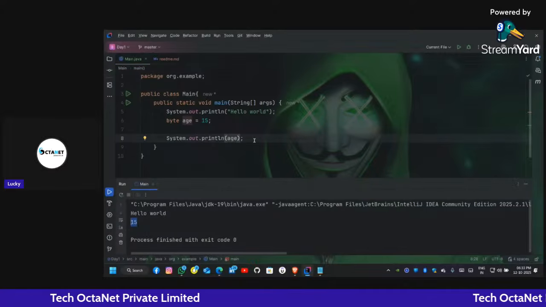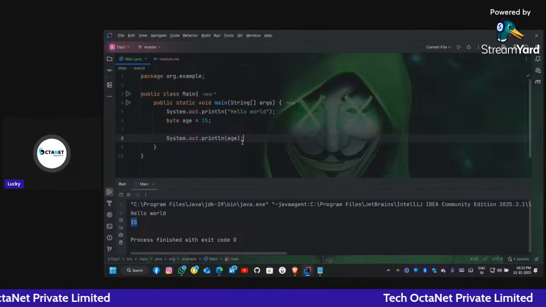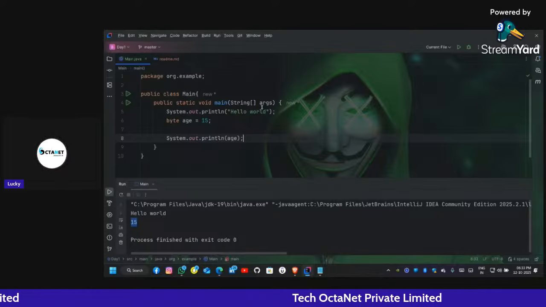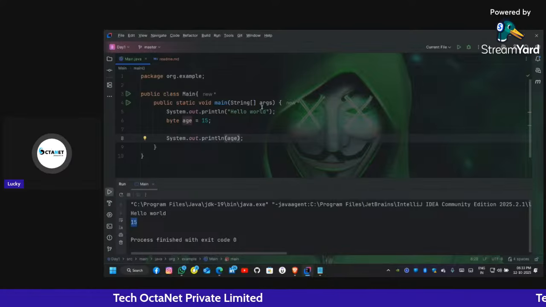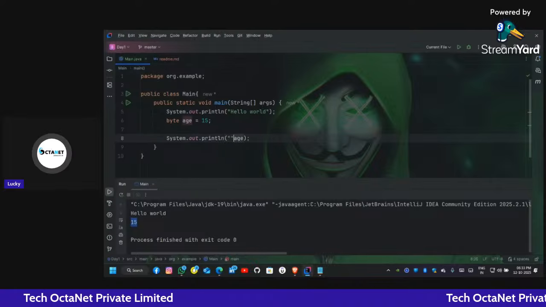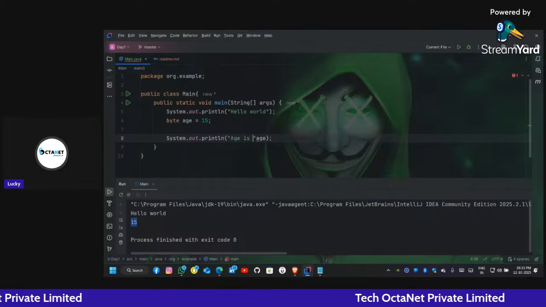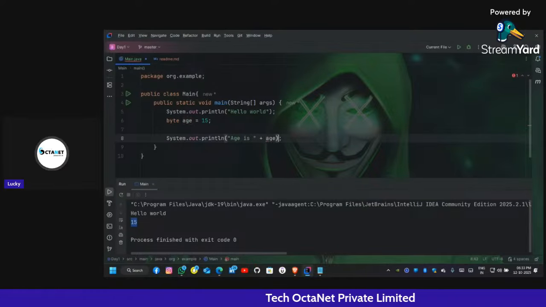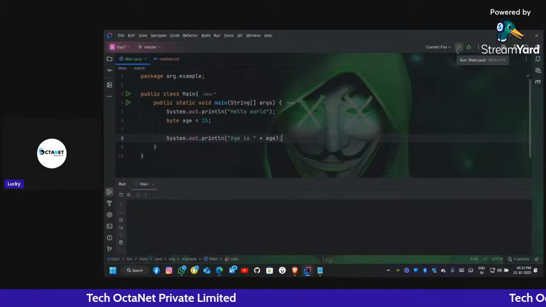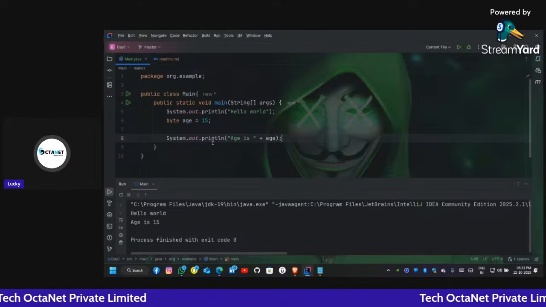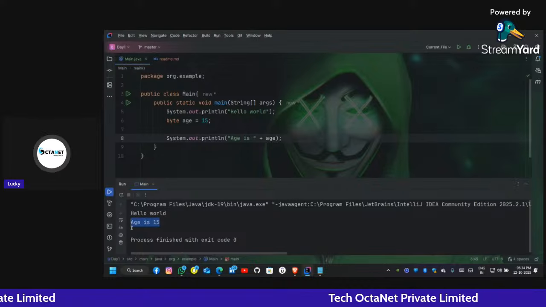Then comes the question: how do we combine the variables with the strings? Simply, there is an operator, the concatenation operator, that is plus, everyone's favorite operator. We can directly write plus age. Then run it again. So hello world we got above, and this is age is 15. Right? I guess everyone understands.